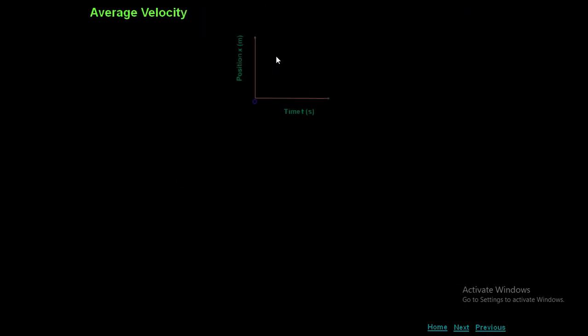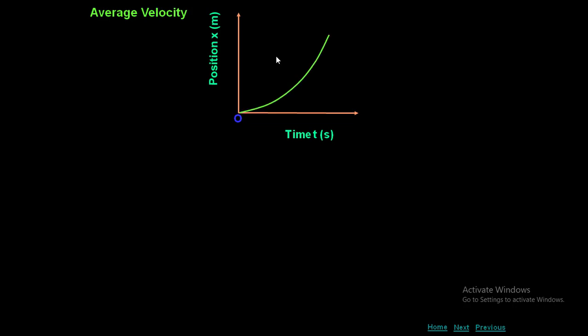Average velocity. Now I am going to represent the position-time graph for average velocity. Position-time graph is a representation of average velocity, because average means total displacement by total time taken. So here we are representing with respect to position and time. That is point P1 where the position is x1 and the time is t1. That is point P2 where the position is x2 and the time is t2.